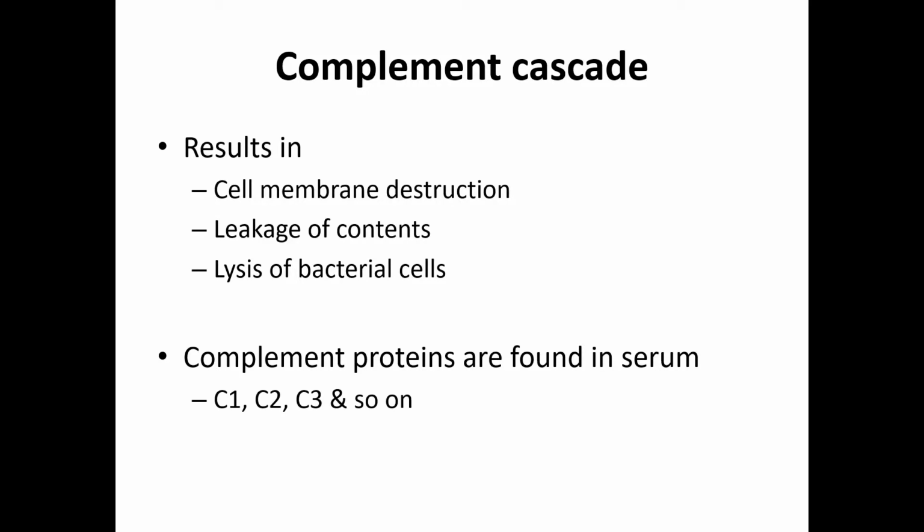Classical activation of complement occurs only with antibodies of the IgG and IgM classes. When IgG or IgM antibodies bind antigens, especially on a cell surface, the antibodies fix the ever-present complement proteins. The complement proteins react in a sequential cascade, with activation of one complement component leading to activation of the next, and so on.